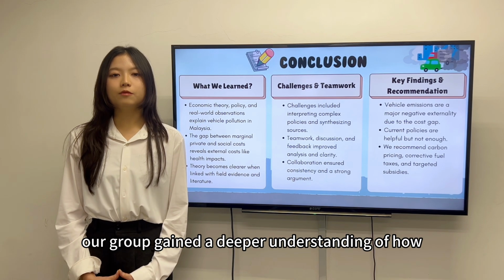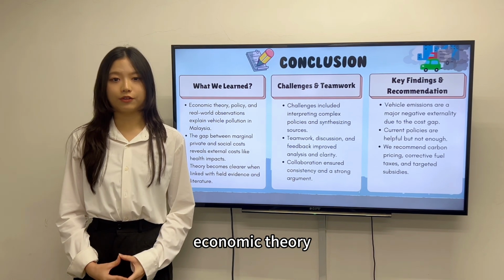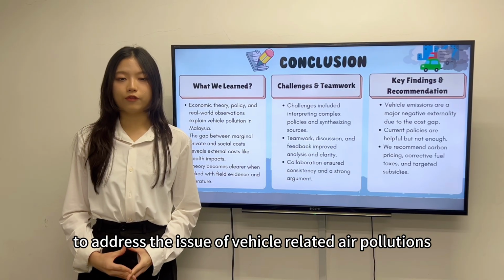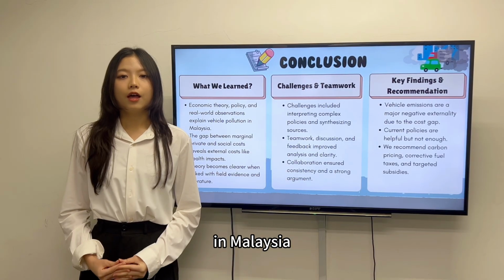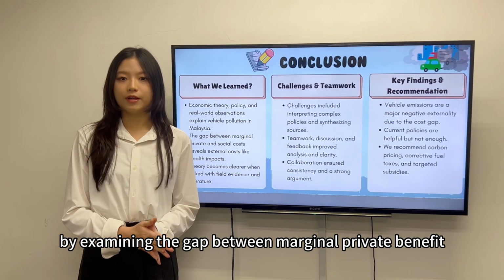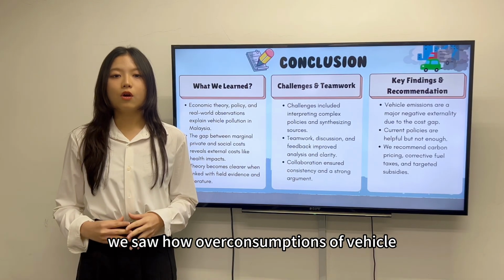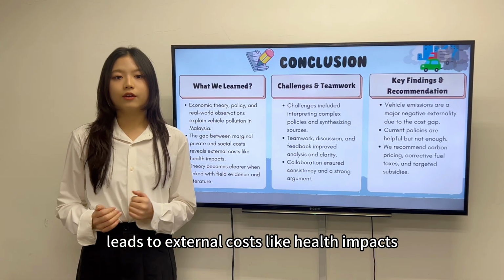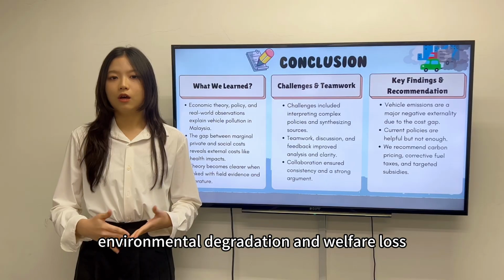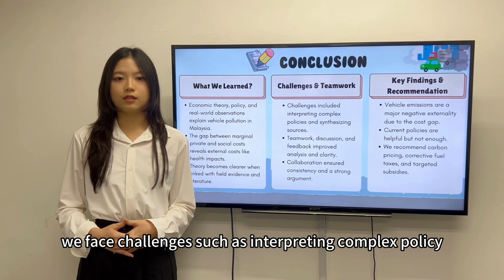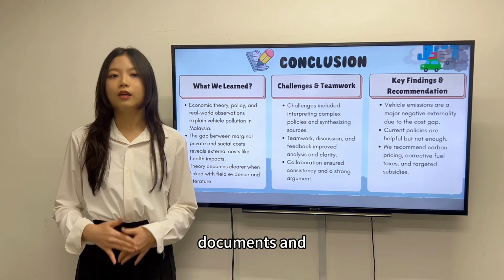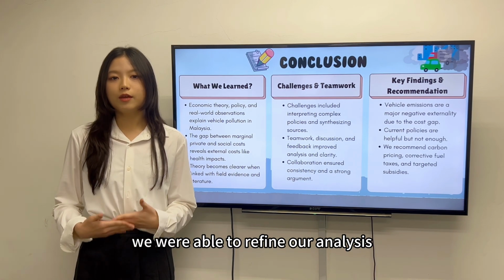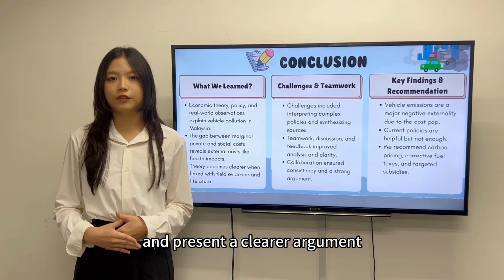Throughout this project, our group gained a deeper understanding of how economic theory, policy analysis, and real-world observations work together to address the issue of vehicle-related air pollution in Malaysia. By examining the gap between marginal private benefit and marginal social benefit, we saw how overconsumption of vehicles leads to external costs like health impacts, environmental degradation, and welfare loss. While researching, we faced challenges such as interpreting complex policy documents and synthesizing diverse sources. But through collaboration and task sharing, we were able to refine our analysis and present a clearer argument.